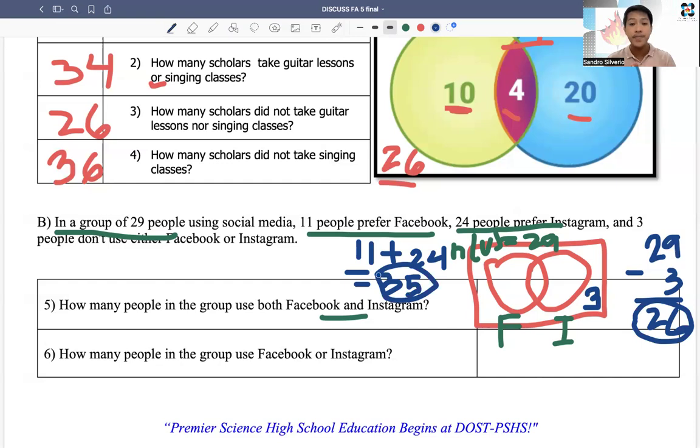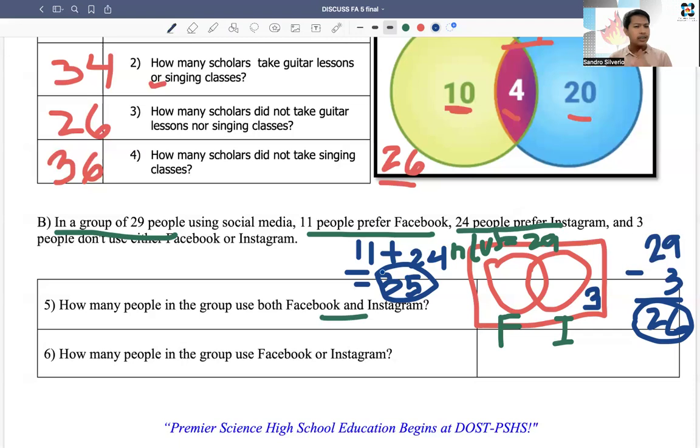What's the reason? Yeah, the reason is that yung 35, we counted the Facebook users and the Instagram users, and sa 35 na yan, some of them are users of both Facebook and Instagram. Kumbaga, na-count sila twice. Like ako, for example, Facebook user din ako, so na-count ako dyan sa 11. Instagram user din ako, na-count ako doon sa 24. So na-count ako twice. So I have to figure out kung ilang tao, how many scholars were counted twice.